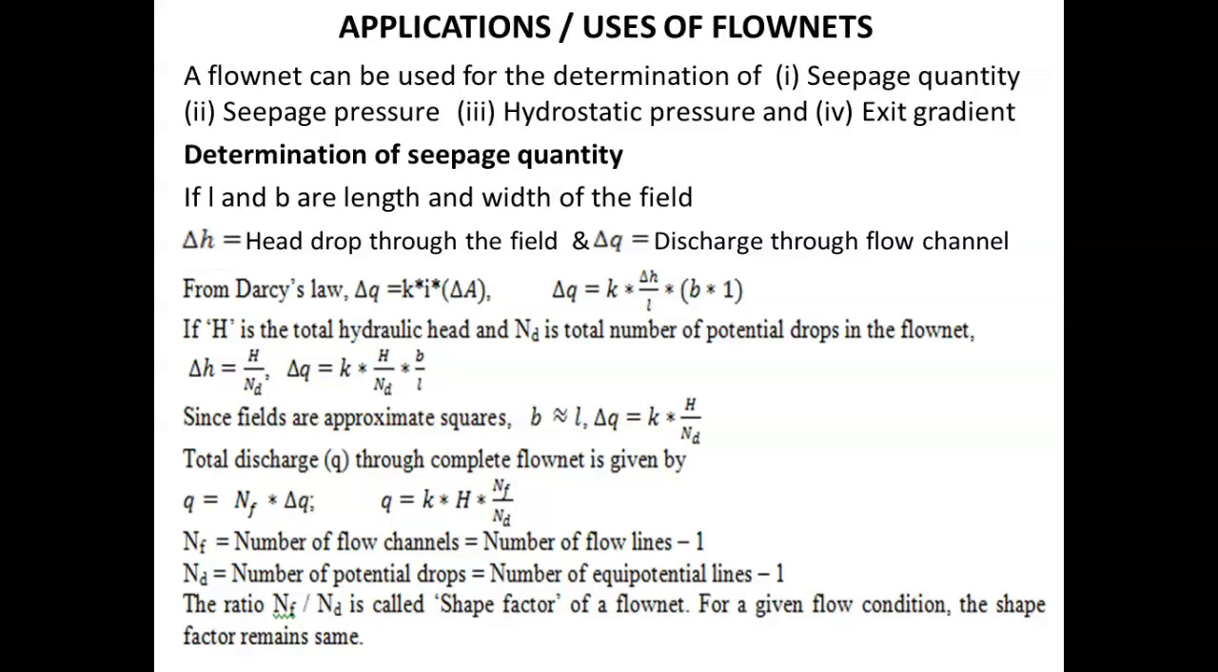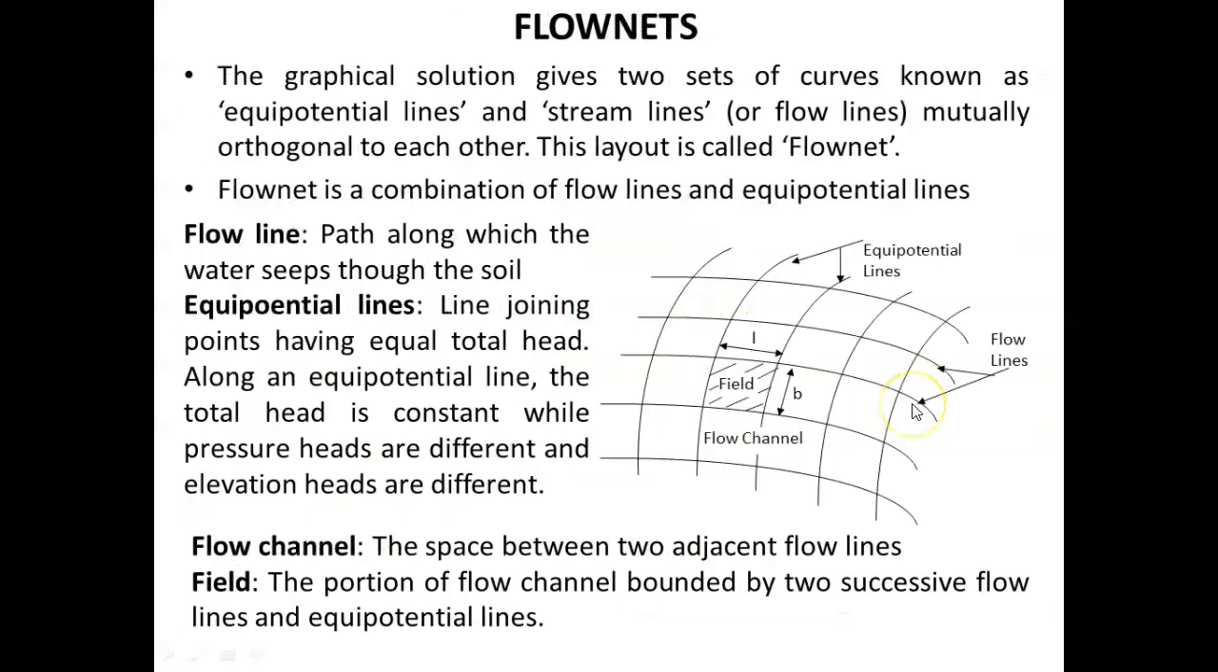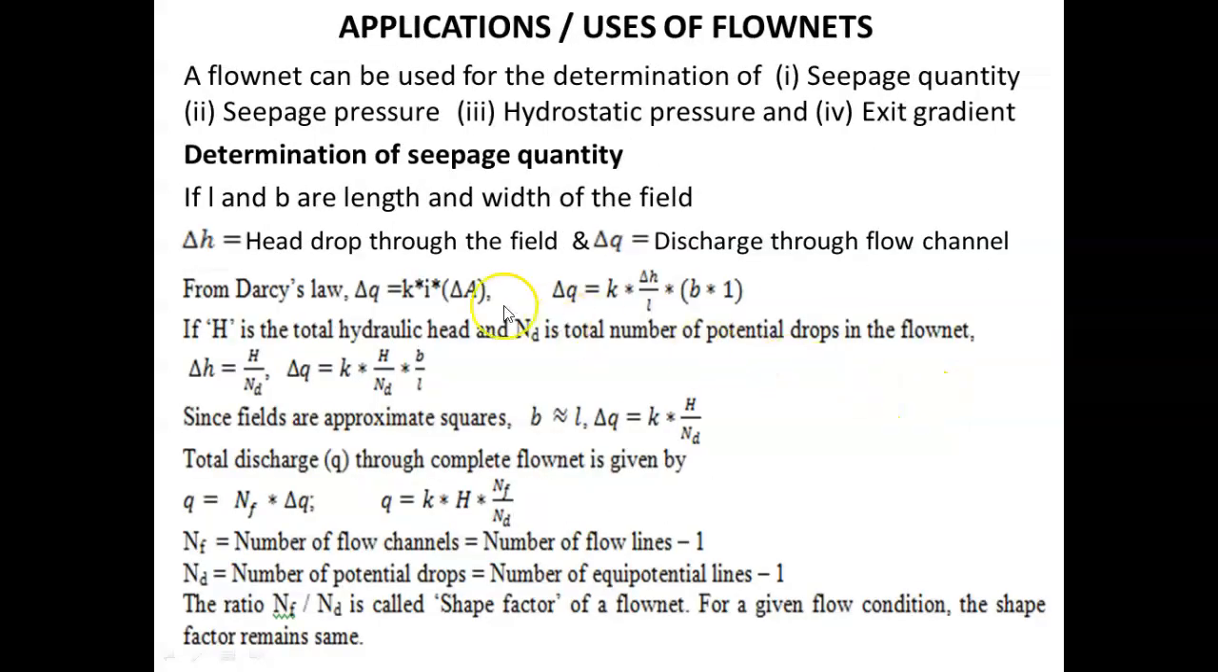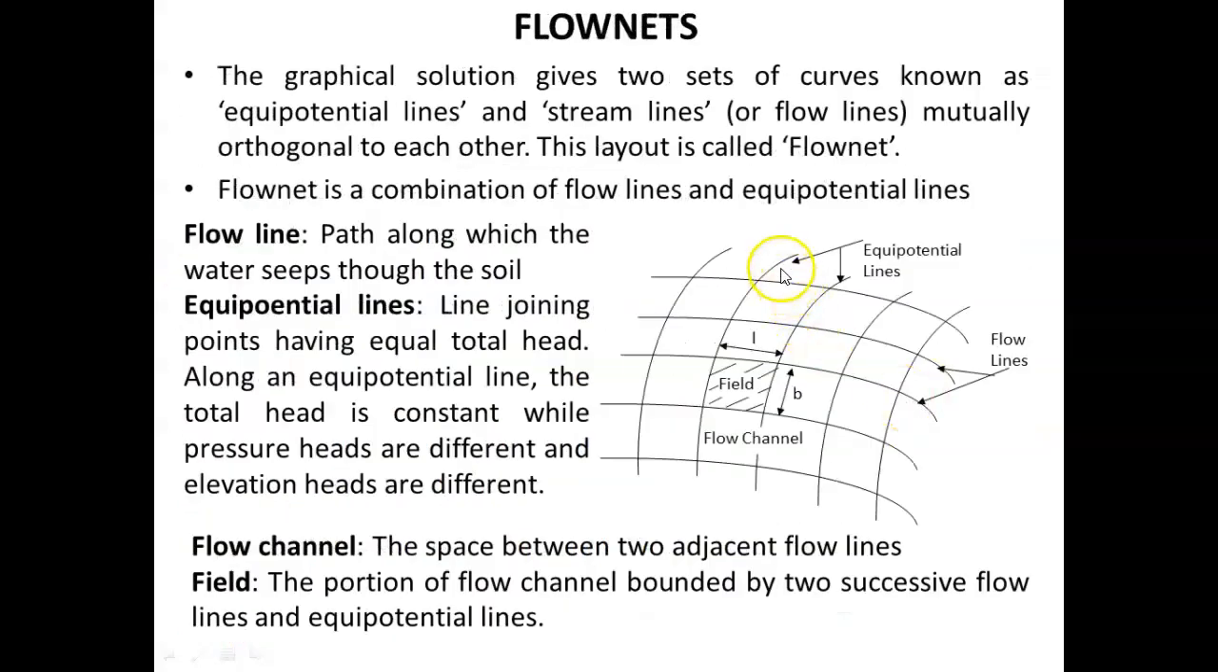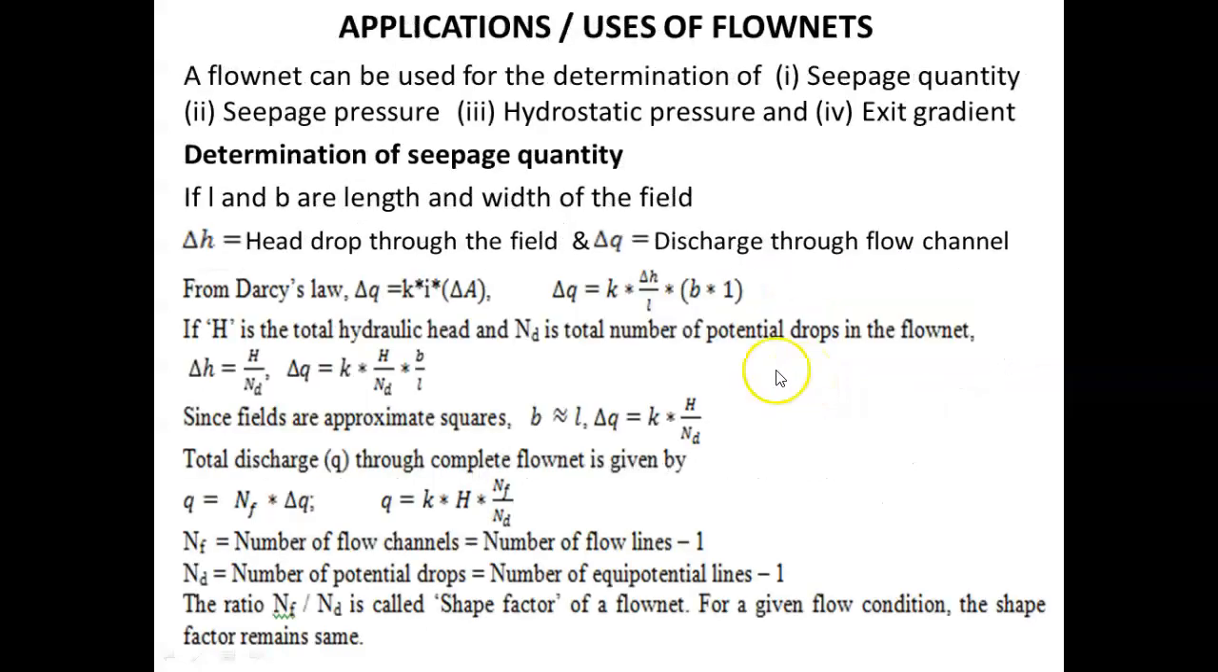If L and B are the length and width of the field as shown in the previous figure, L is the length of the field and B is the width of the field, then ΔH is the head drop through the field, that is, from one equipotential line to another equipotential line. The potential drop is ΔH, and ΔQ is the discharge through one flow channel.